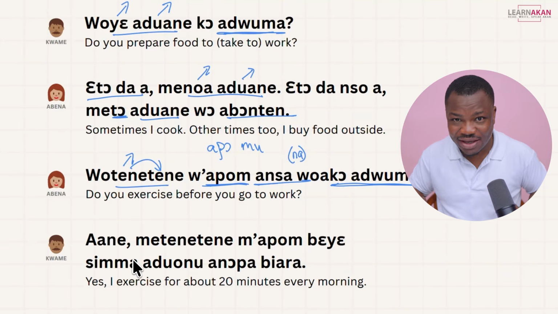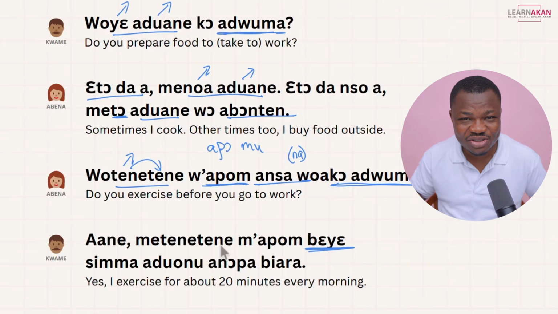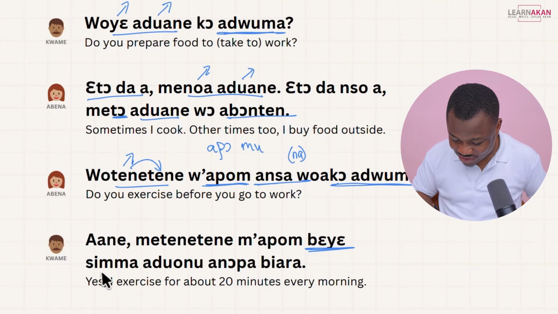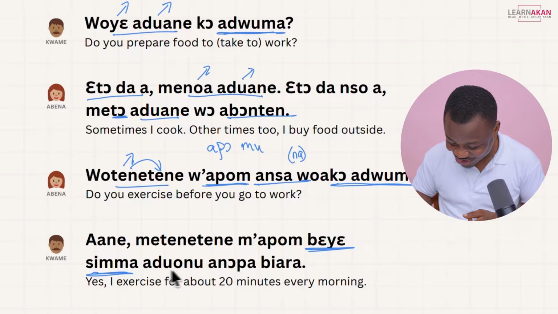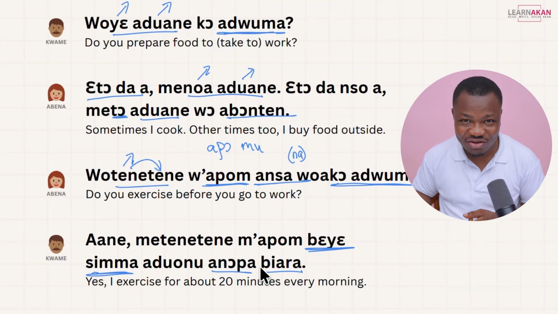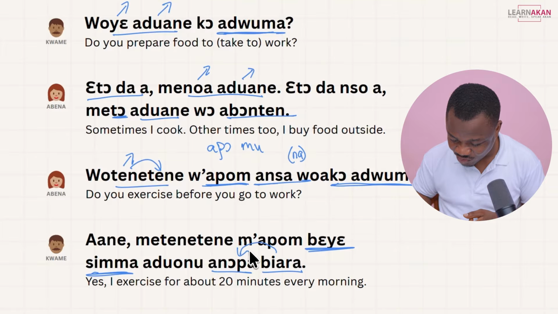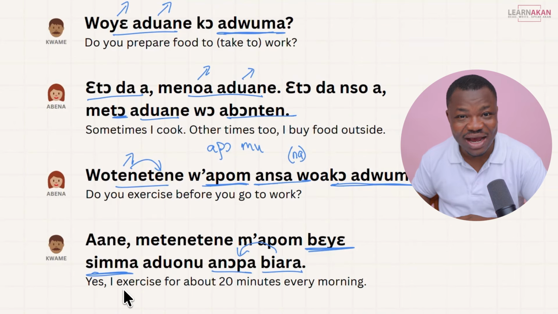Yes, I exercise for about, around, approximately, sima eduonu. We said sima is minute, right? Minute. And we have eduonu, which is the number 20. Sima eduonu, anopa bia. Anopa is the morning, and you have bia as every. So every morning. Ane, metenetene mapom beye sima eduonu, anopa bia.